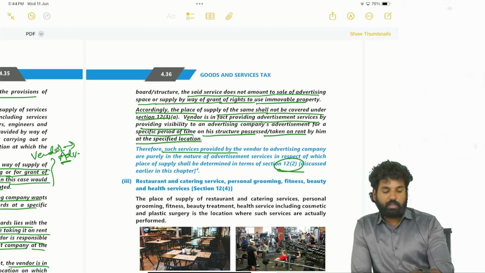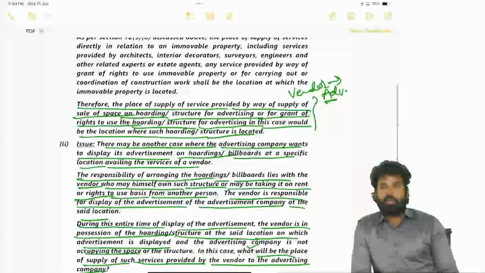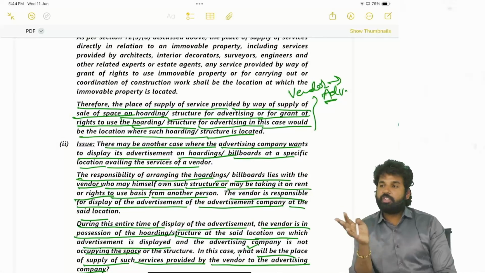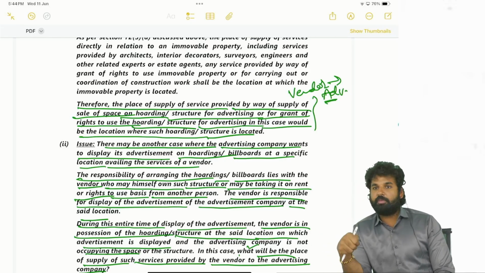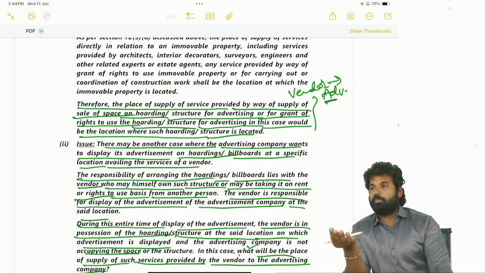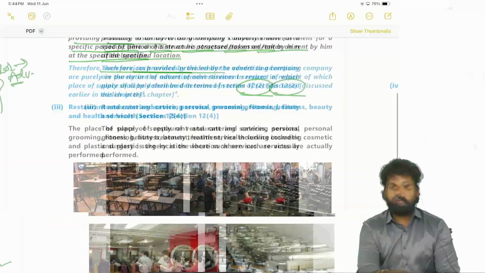But whenever the advertisement company is taking hoardings from the vendor, and is displaying advertisement boards, not of this company but of his client, in such cases he is taking the service of the advertisement vendor. Then the place of supply is related to immovable property. Place of supply will be the location of the immovable property. Otherwise, it will be governed as per section 12 subsection 2.